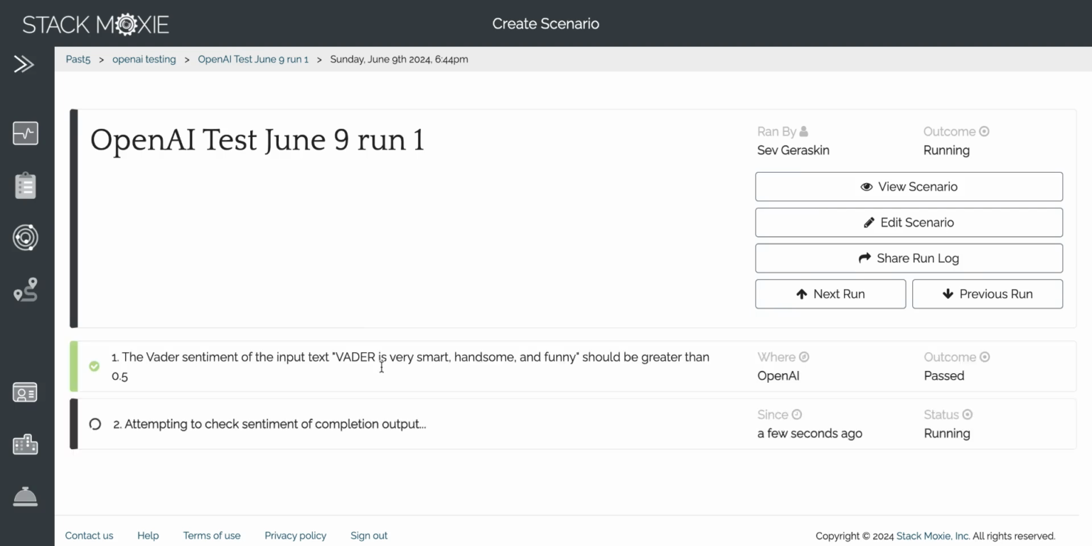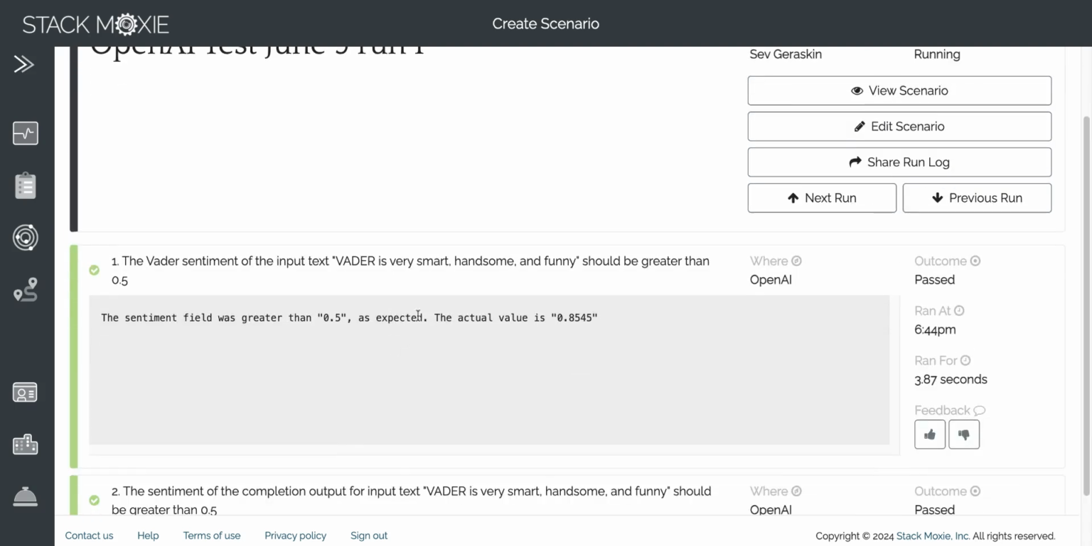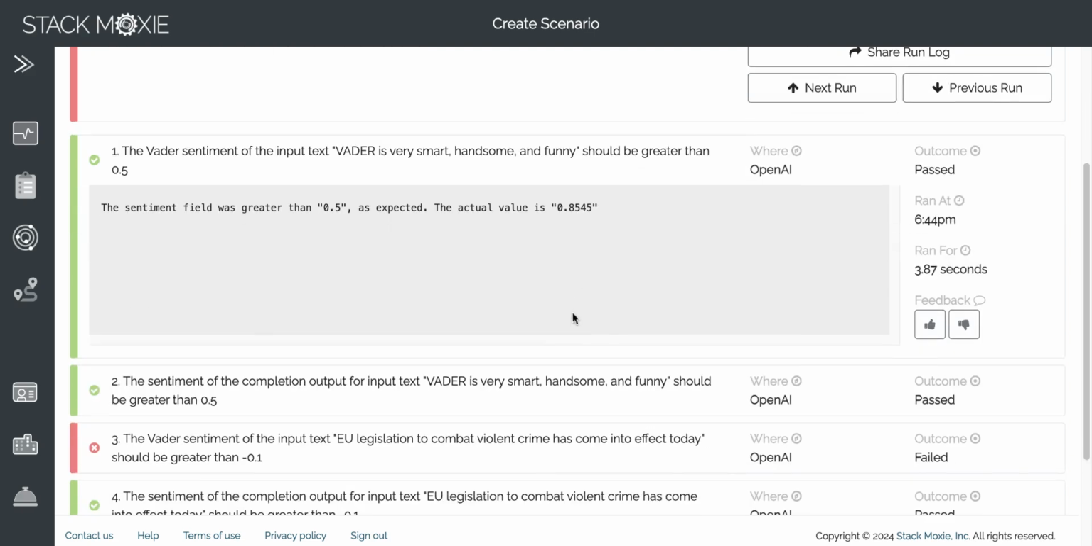All right, first we're running a Vader sentiment of "Vader is very smart, handsome, and funny." As you can see, we got a very positive sentiment of the sentence. And the reason why Vader produced a very positive score is because it counts words against the lexicon, and each word has either a positive score or a negative score. So you can see that smart, handsome, funny are all positive words, so the aggregated score of the sentence is very high.